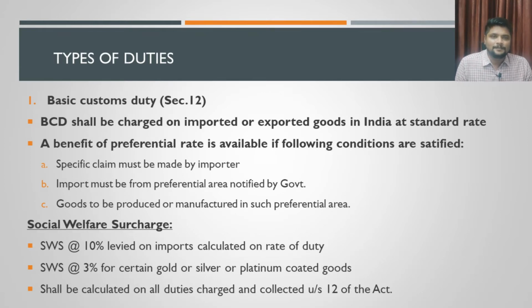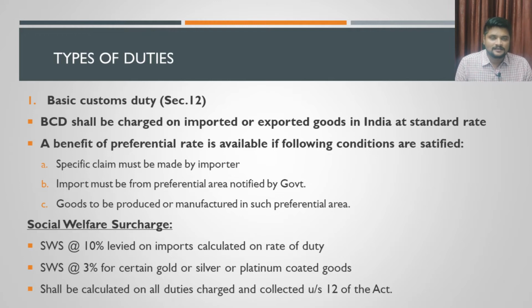Once this basic customs duty is charged, I told you that you will have to automatically charge a surcharge on that. That surcharge is called the social welfare surcharge. The social welfare surcharge has to be charged at the rate of 10% on imports, calculated on the basic customs duty.